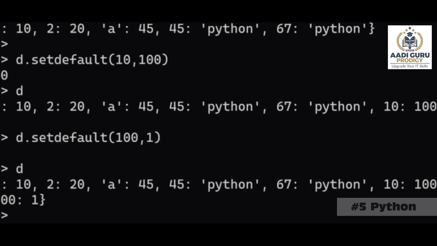No, sir. Okay, now if I'm giving 10 comma Ravi, now what will happen? Tell me. I'm trying to give setdefault 10 comma Ravi. It's an error, sir, because we already have the 10 key. 10 we already have in the dictionary.